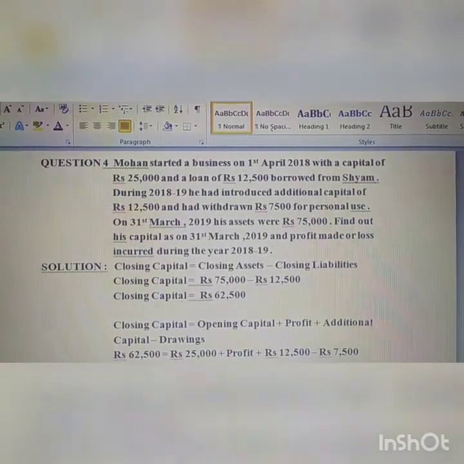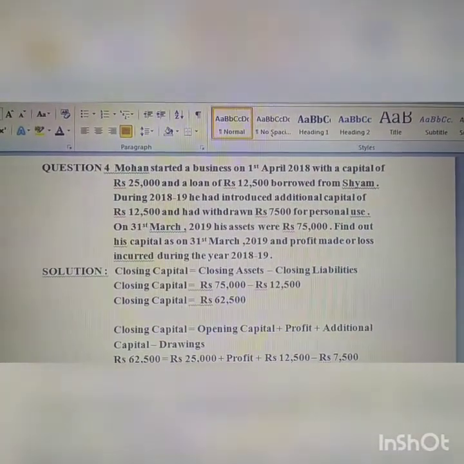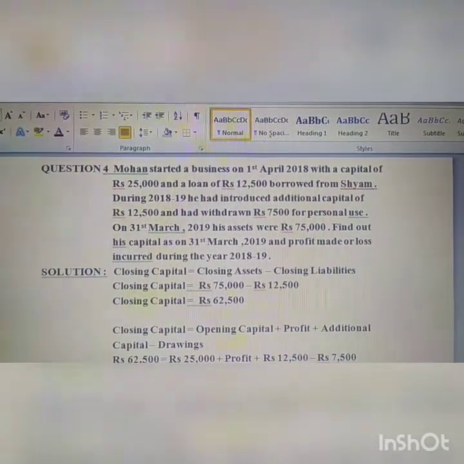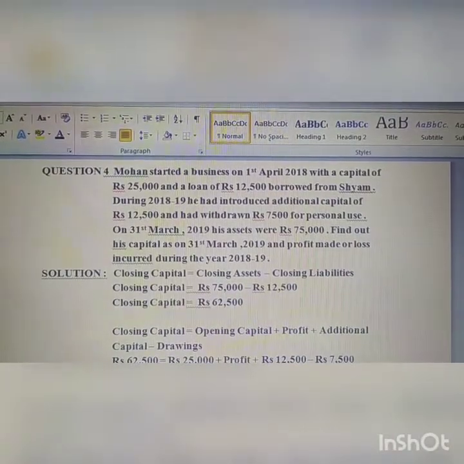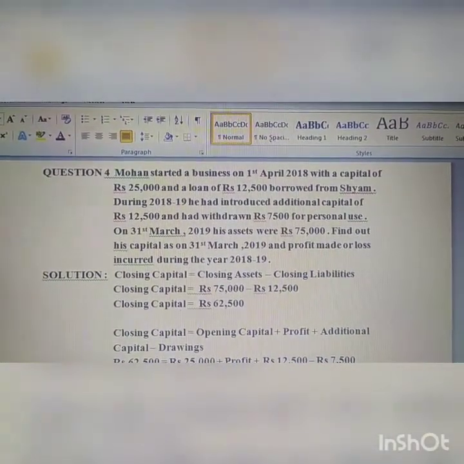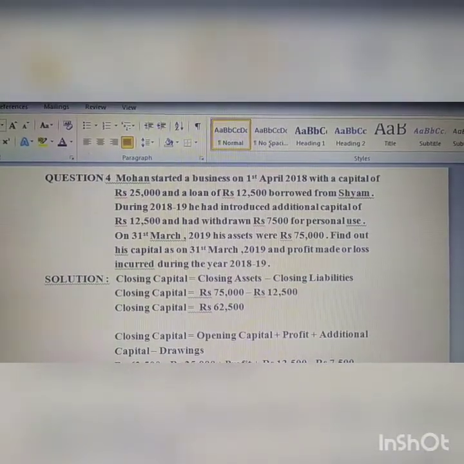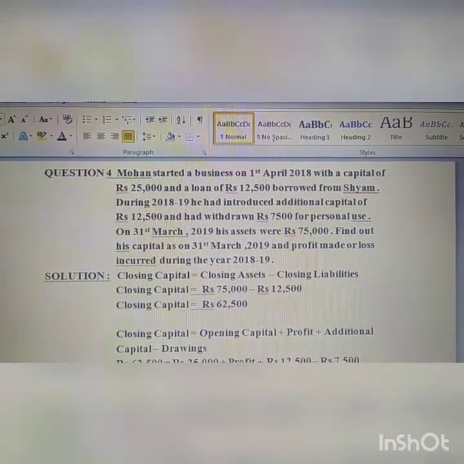2018-19, during the year he had introduced additional capital of rupees 12,500 and had withdrawn rupees 7,500 for personal use. What is it? This will be termed drawings. On 31st March 2019, his assets were rupees 75,000.